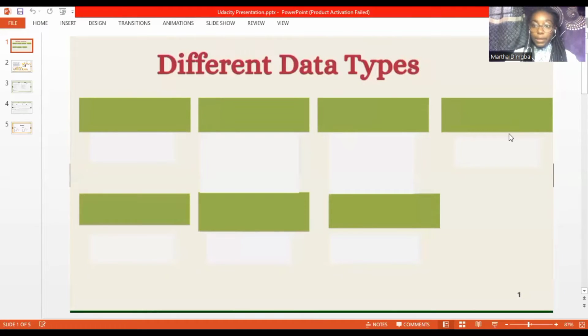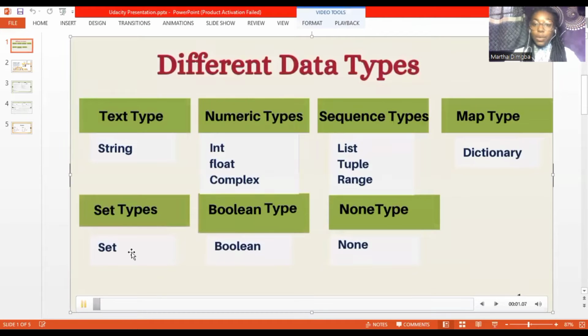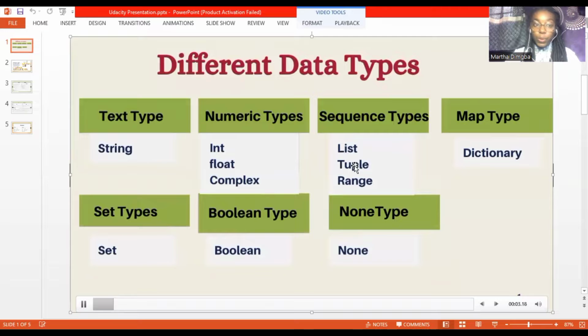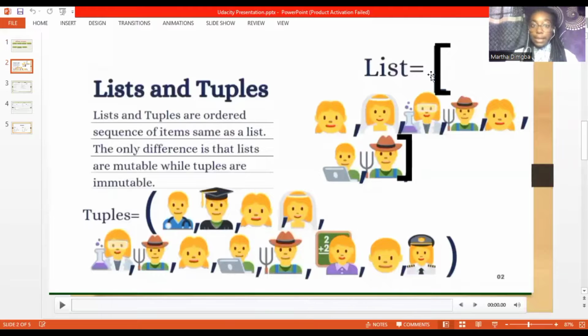Let's dive right in. I'll be sharing my screen so that we can move together. Every value in Python belongs to a data type, and we have different types of data in Python. We have the number type, and we have the sequence type, where our lists and tuples, which we are going to be discussing today, belong. So what are lists and tuples? Moving on to the next slide.